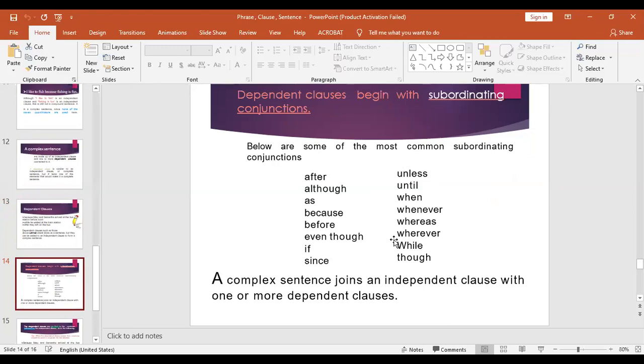So in complex sentences, we have one dependent clause and one independent clause. In compound sentences, we have two independent clauses joined by a coordinating conjunction. It's very simple. All right.